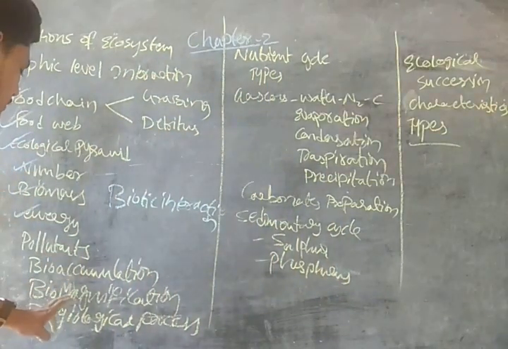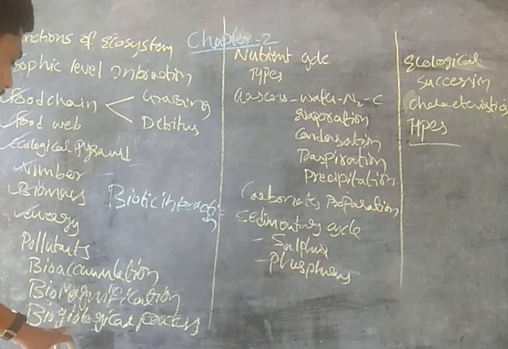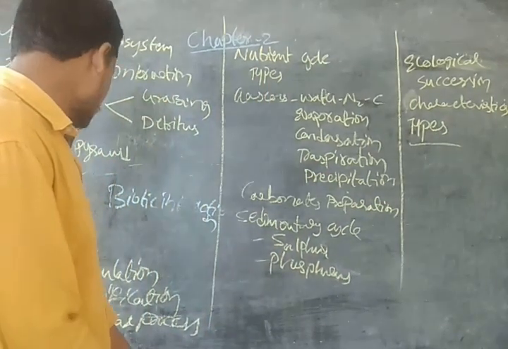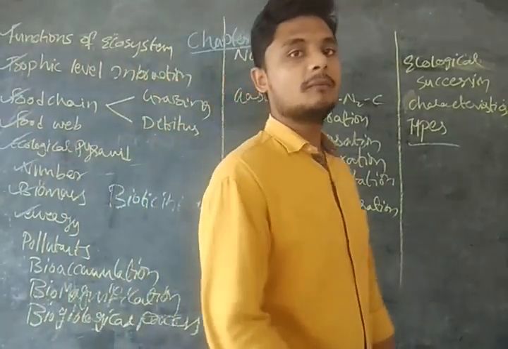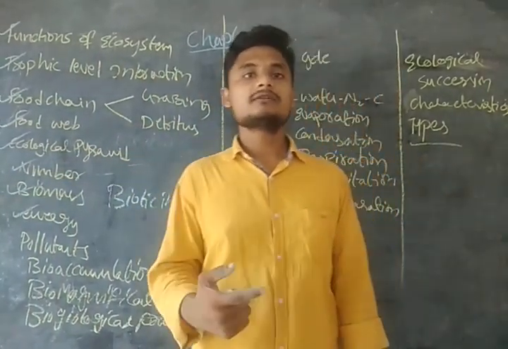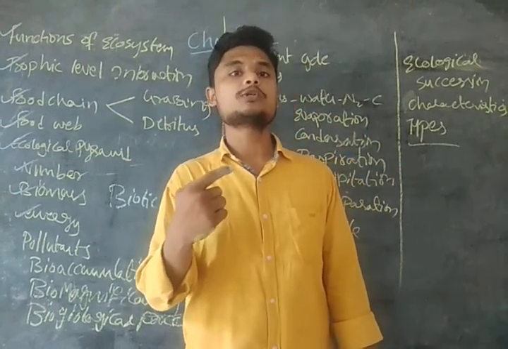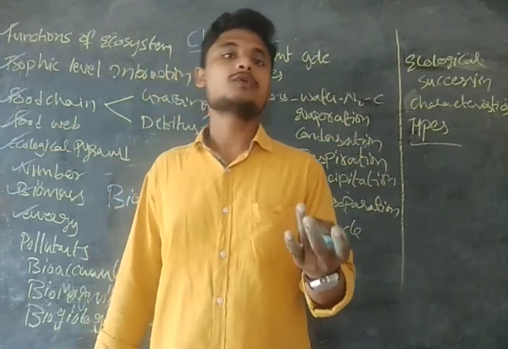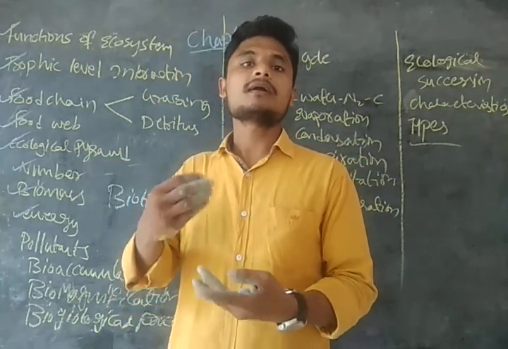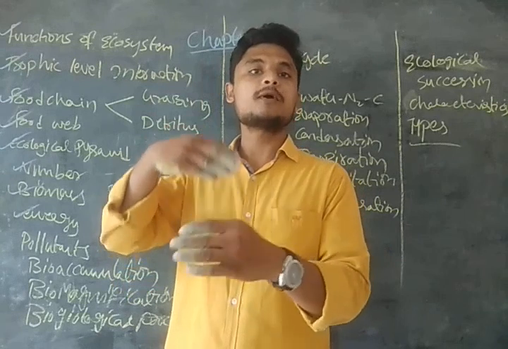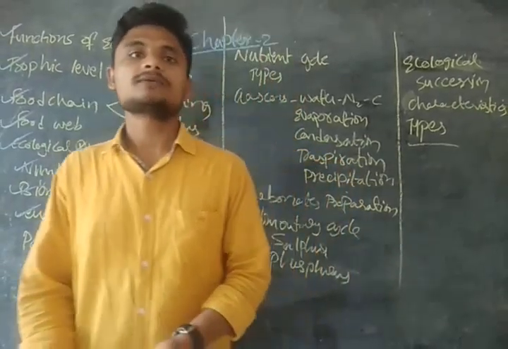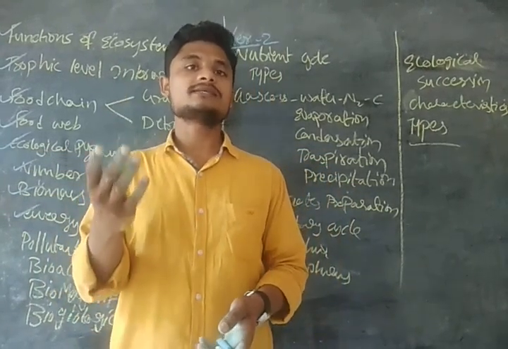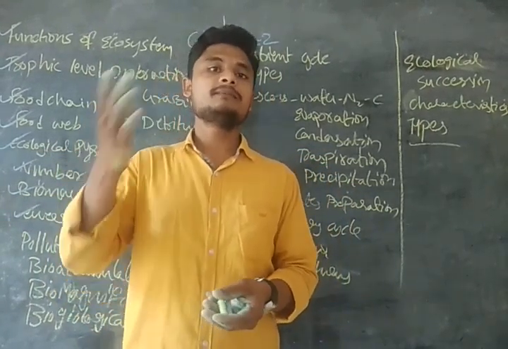Now, what is a biogeochemical process? Bio means living organisms, those present in the biosphere, and geological means the atmosphere, lithosphere and hydrosphere. For example, producers prepare food through photosynthesis using sunlight. That is eaten by the consumers.